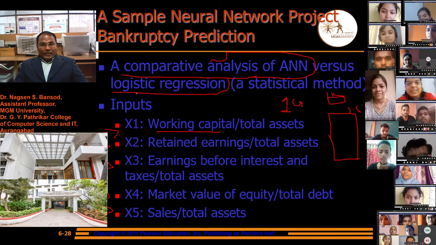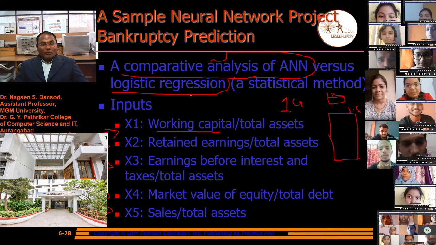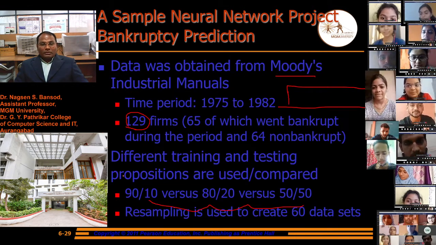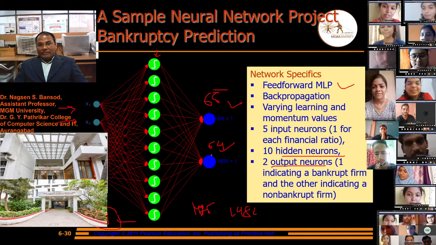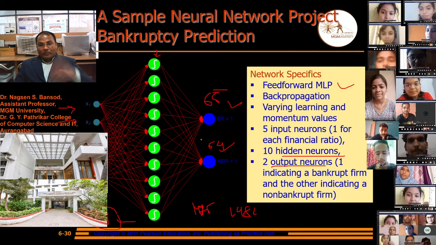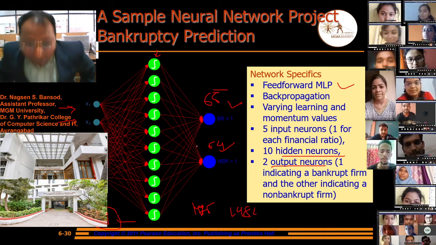regression. By doing statistical analysis, logistic regression, we will get the output like this, 65%. This is a proven example, already implemented in practice.